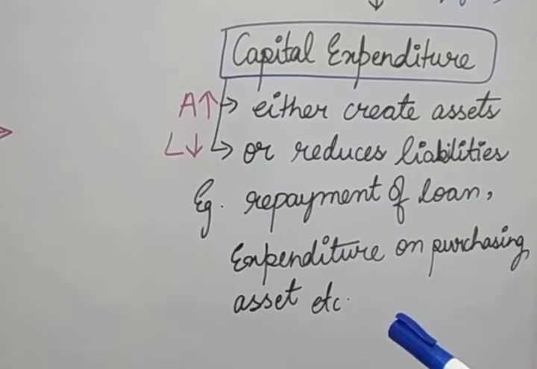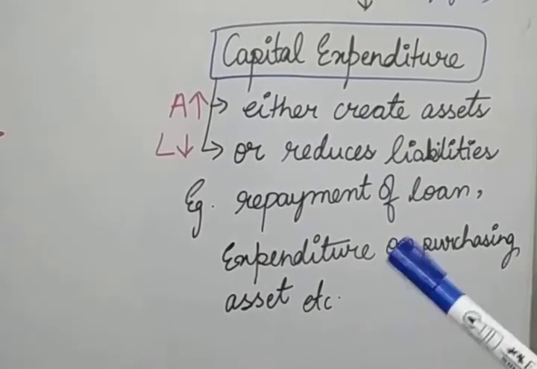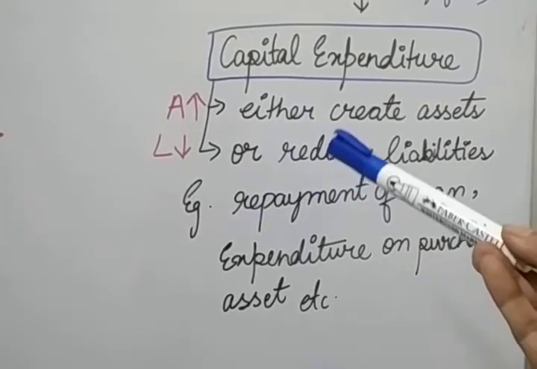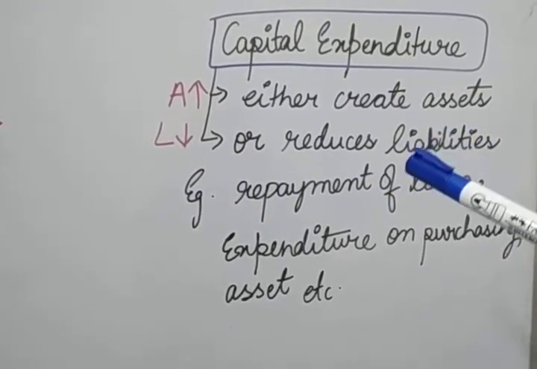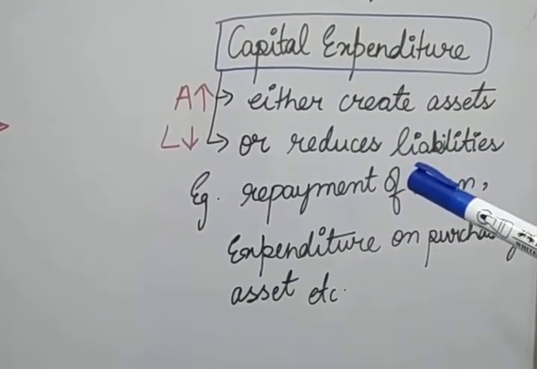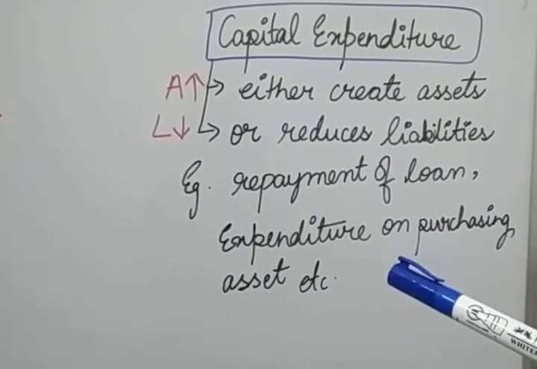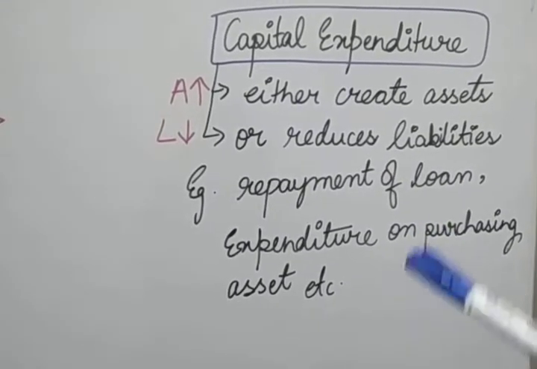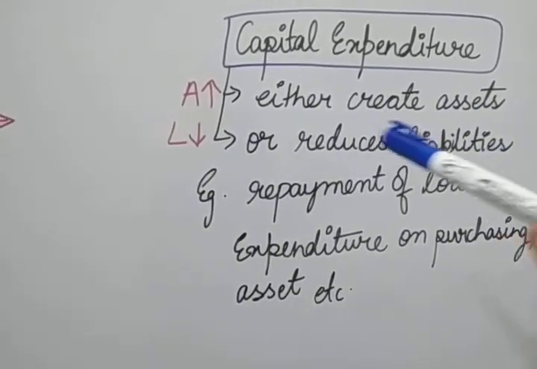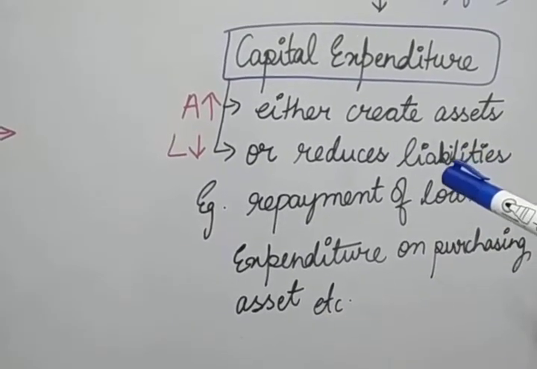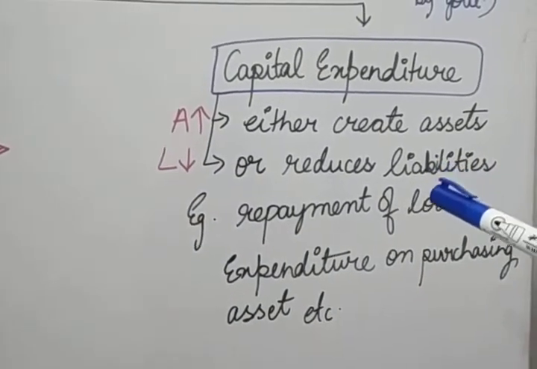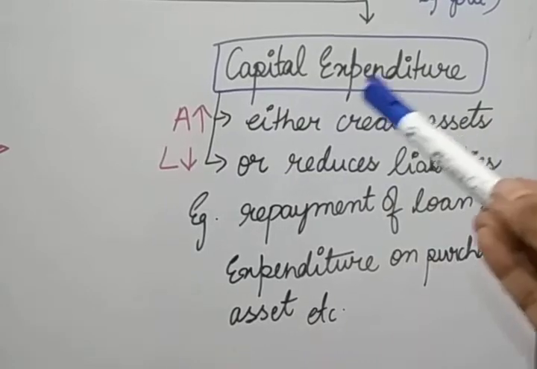Or expenditure on land and buildings. Expenditure on land or buildings also creates an asset for the government. Similarly, expenditure on purchasing equipment, purchase of shares, all such things will create assets for the government. And construction of roads, flyovers, all these things will create assets.